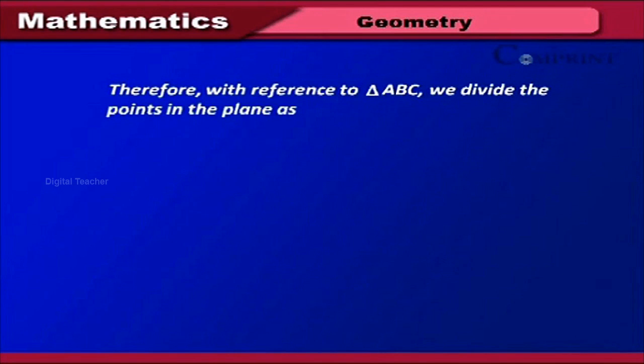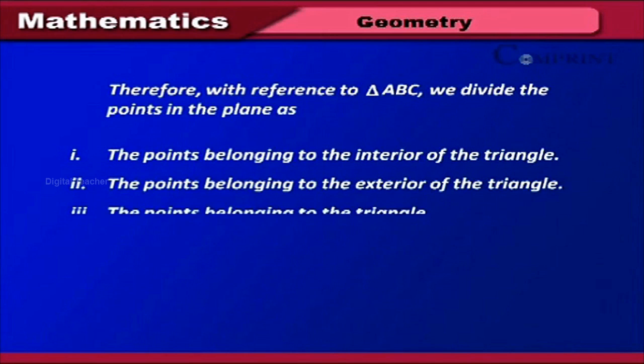Therefore, with reference to triangle ABC, we divide the points in the plane as 1. The points belonging to the interior of the triangle. 2. The points belonging to the exterior of the triangle. 3. The points belonging to the triangle.